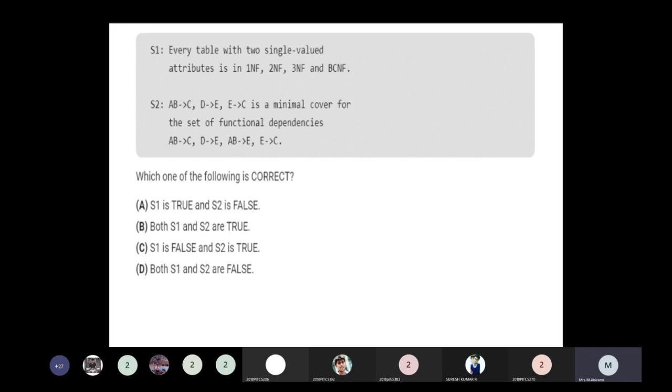S1 is true, S2 is false. Both S1 and S2 are true. S1 is false, S2 is true. Both S1 and S2 are false.